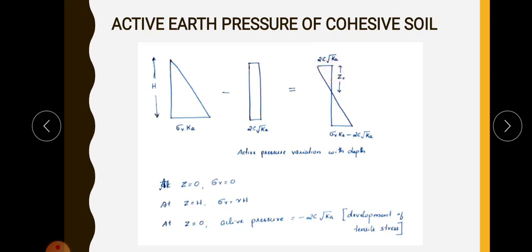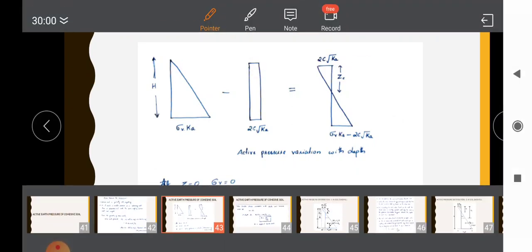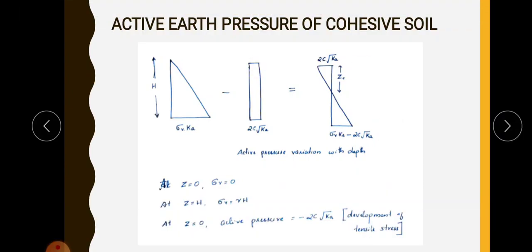At z equal to 0, sigma V is equal to 0, and at z equal to H, sigma V is equal to gamma into H. At z equal to 0, active pressure is equal to 0 minus 2c root Ka, that is minus 2c root Ka, so there is development of tensile stress.